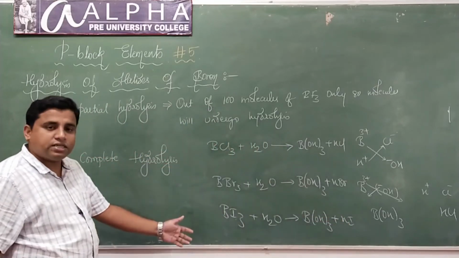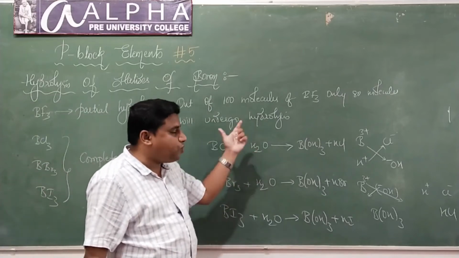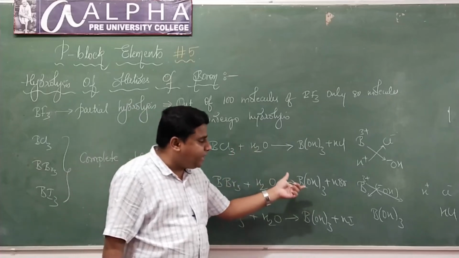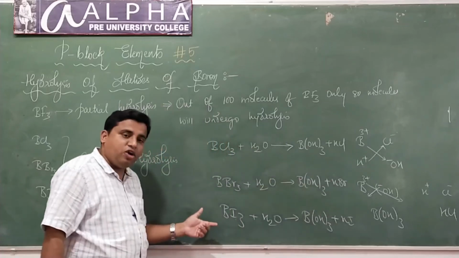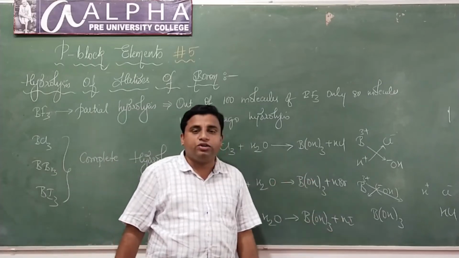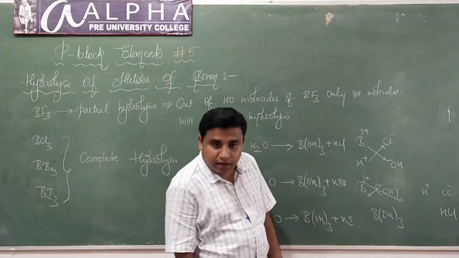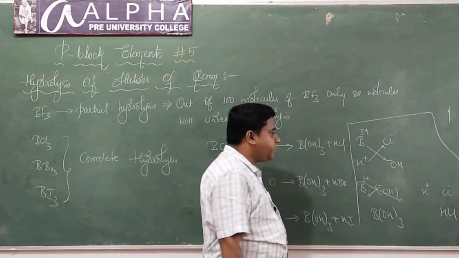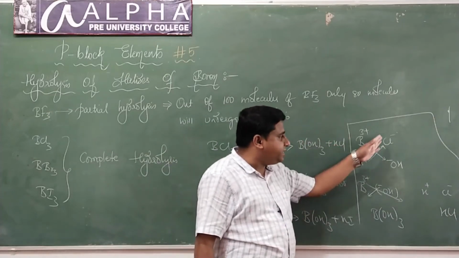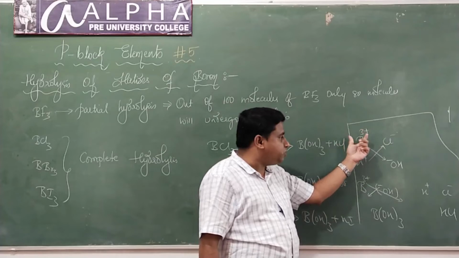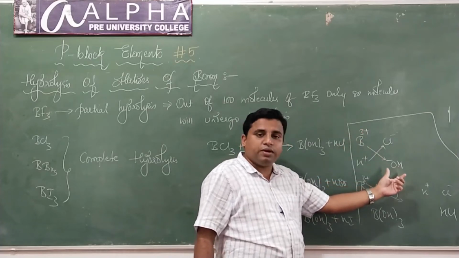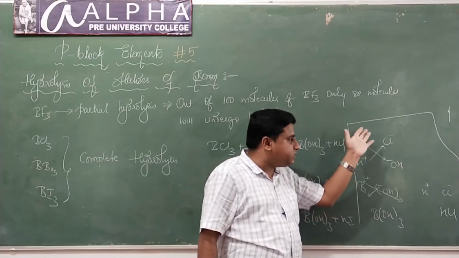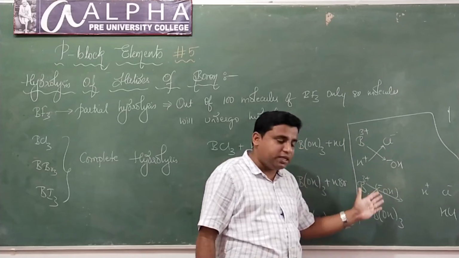Understood? Hope it is clear. Boron trichloride reacts with water to form boric acid plus HCl. Boron tribromide reacts with water to form boric acid plus hydrogen bromide, and boron triiodide reacts with water to form boric acid plus hydrogen iodide. So hope you can see it is a simple method to write the reaction. You just have to interchange the ions. The positive ion of this one will react with the negative ion of this one, and the negative ion of this one will react with the positive ion of this one. Just interchange the ions, apply the crisscross method and get the product.